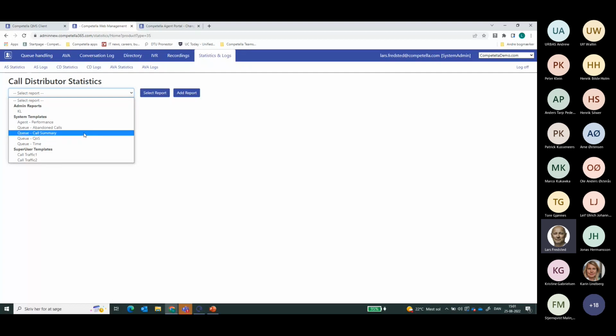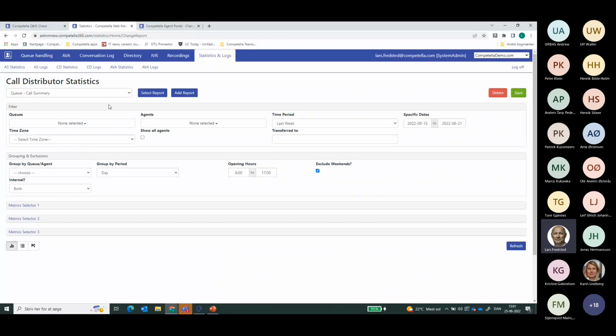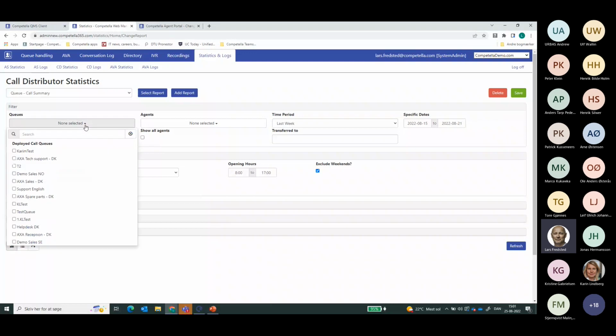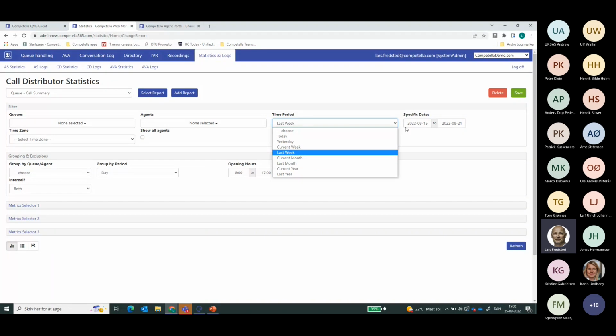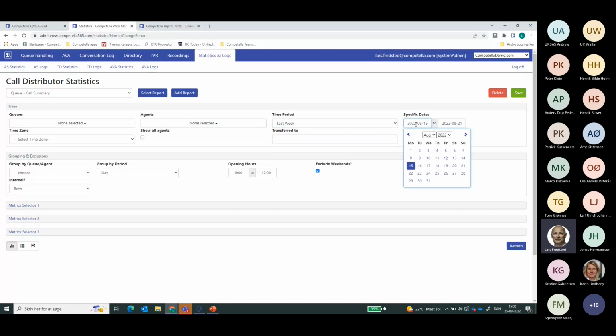If I, for instance, have a look at the call summary report, this is a template, and it means that when you have a template, you can also enrich it with further metrics or filtering that you would like to see. So in this case, I could choose which particular queues I would like to see information for. I can choose which agents I would like to see information for, the period of time, either one of these predefined ones, or I can go into specific date ranges that I would like to have a look at.